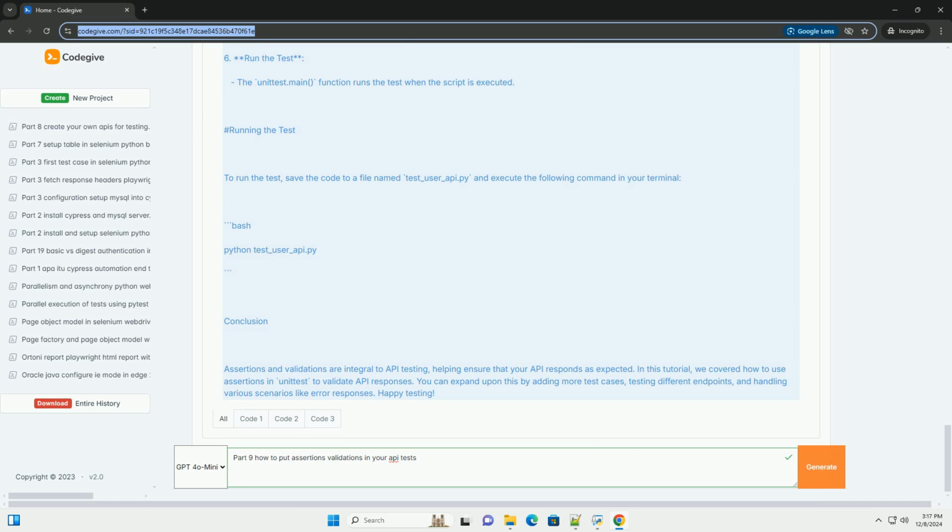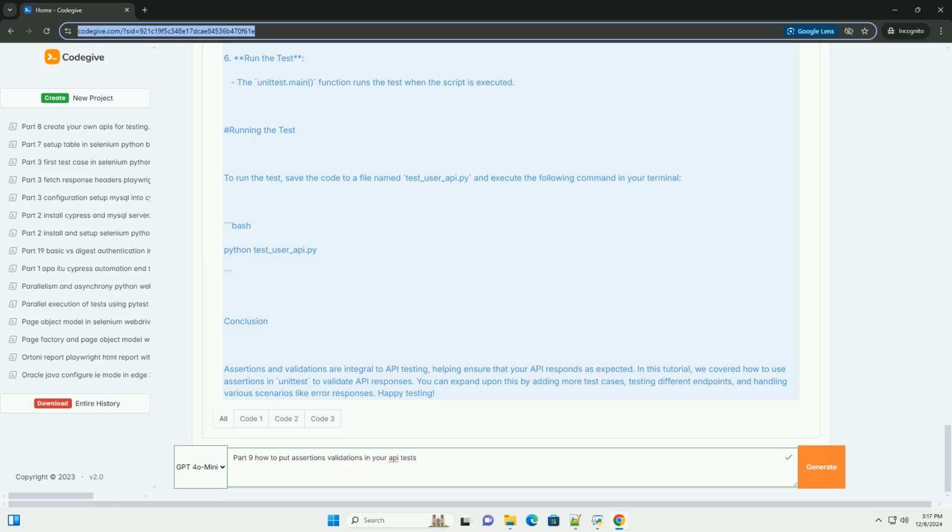Structure of the API test. 1. Setup, prepare your test environment. 2. Send a request, make an API call using the requests library. 3. Assertions, validate the response using assertions.